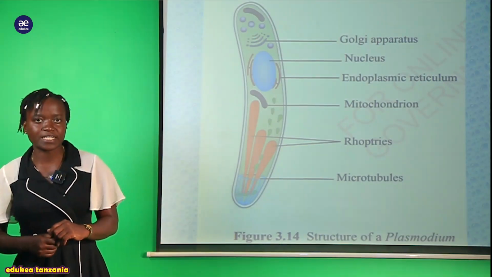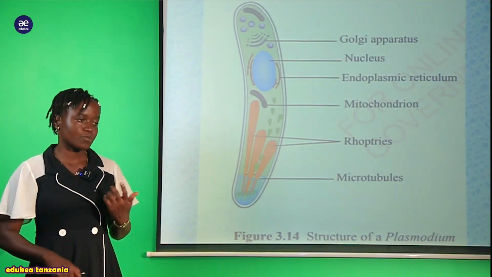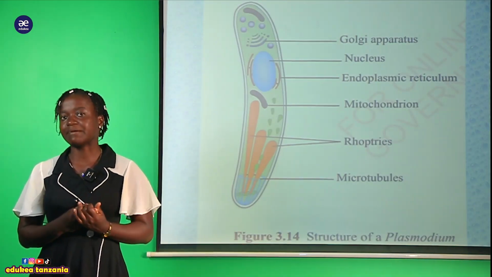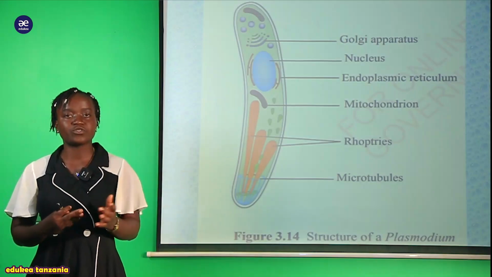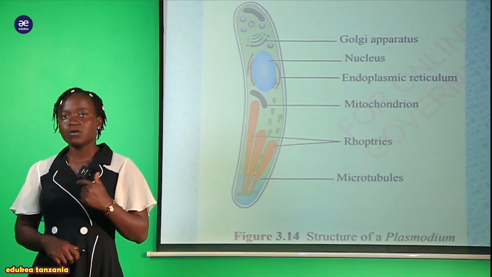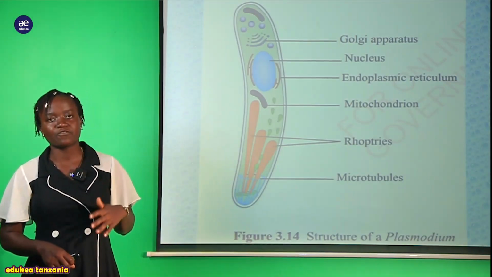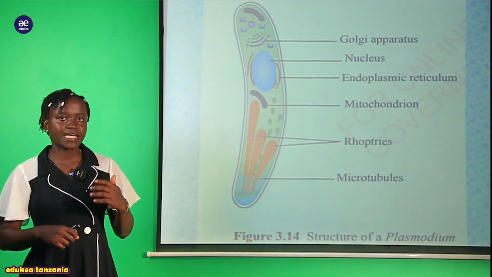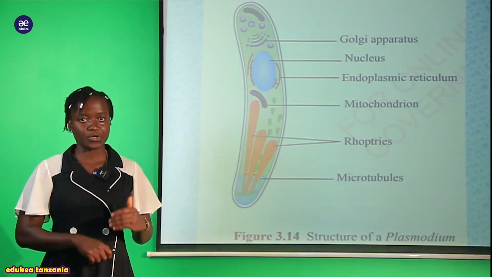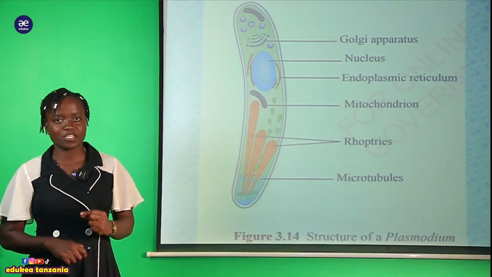So my student, make sure that you pause this video so that you can draw the structure of this Plasmodium. You can be asked in your exam, either in your annual, your midterm, even the mock. It can go further even into your national exam. So make sure that you have a well-labeled diagram of this Plasmodium. Even another day you can be asked to draw the diagram of phylum Apicomplexa. So you will take the representative member, which is Plasmodium, and over there you will draw the structure of this Plasmodium.